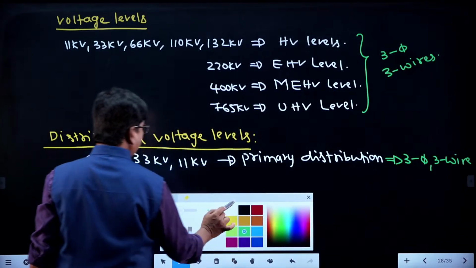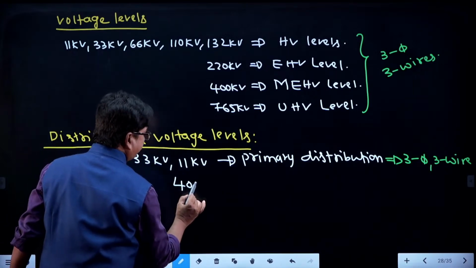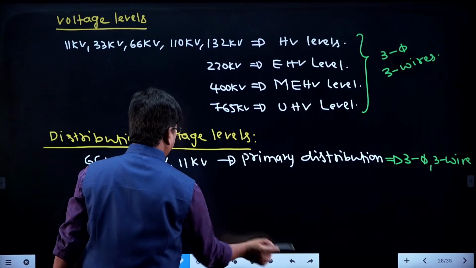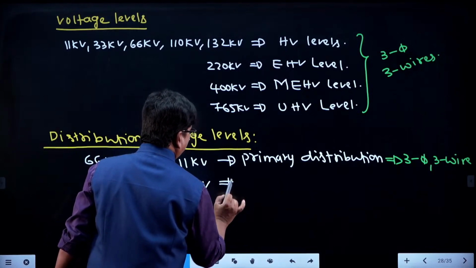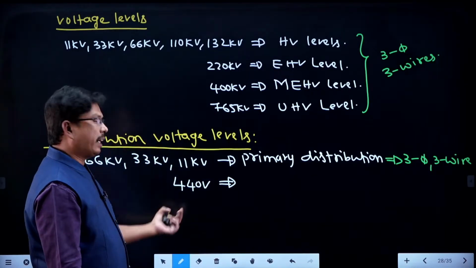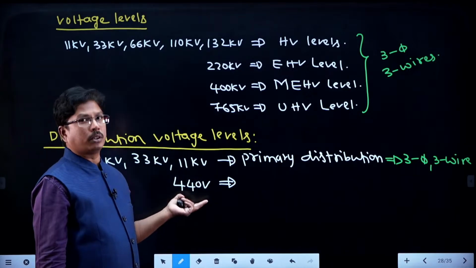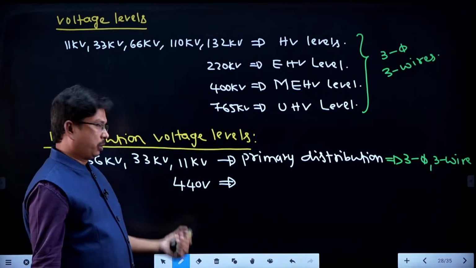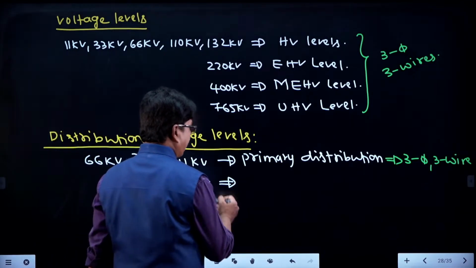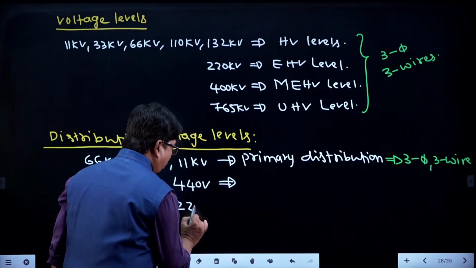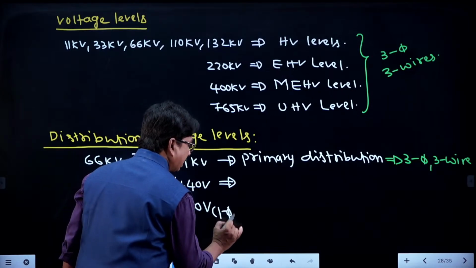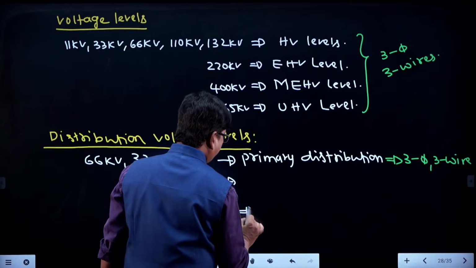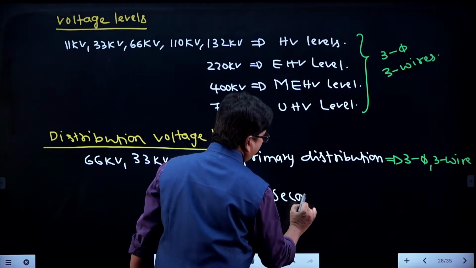And coming to the secondary distribution, we have 400 volts or 440 volts, approximately we can say 440 volts. But we cannot get 440, we will get nearly 415 volts. Just check in your labs, in your colleges, you will get nearly 415 volts only. That is secondary distribution, and 220 volts single phase is also secondary distribution. So these two are secondary distribution.